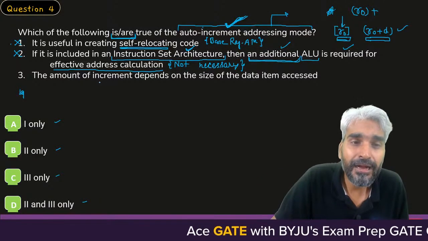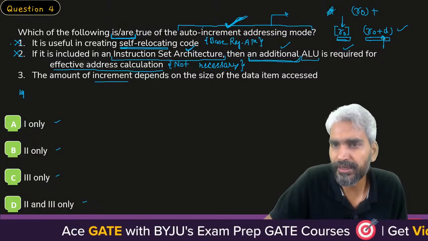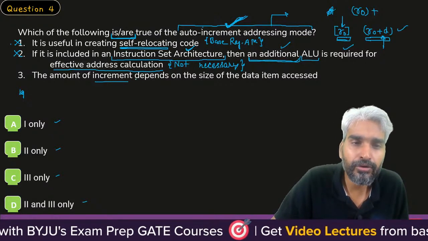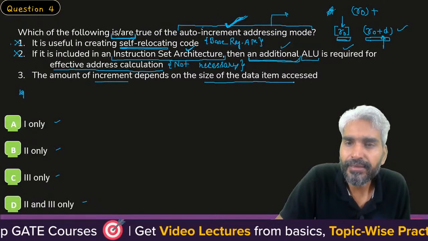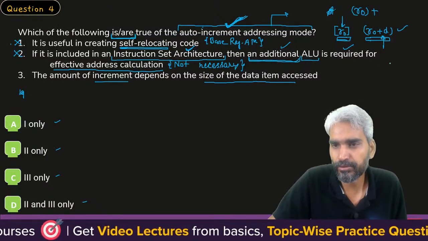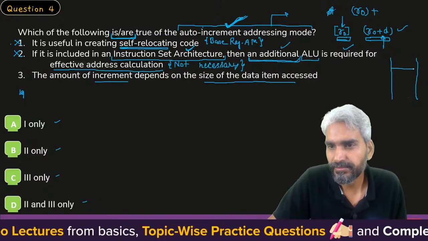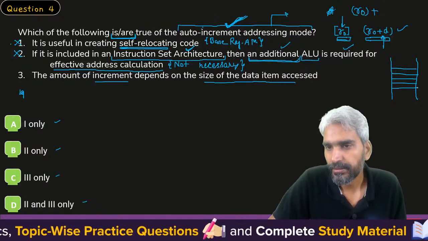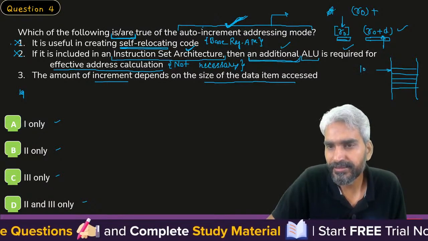Sir, the amount of increment. I said that we will eventually increment the value. So the amount of increment depends on the size of the data item being accessed. Yes, sir. Please look at this. There is an address, and this is your address 100.